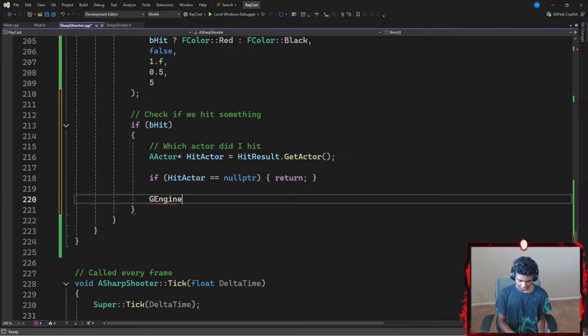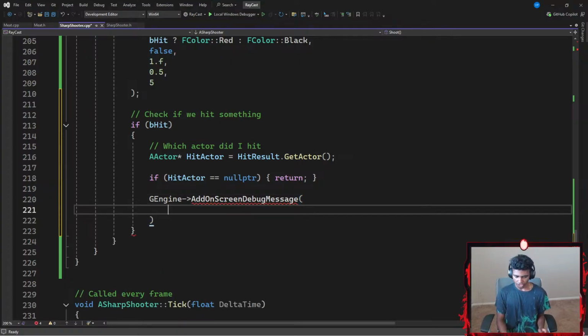I'm going to go with something like GEngine, which points towards AddOnScreenDebugMessage. Alright, guys, let's go with something like that message with parentheses. That requires a few parameters. The first parameter is going to be a key, which is going to be -1. Second is going to be for how long do I want my debug message to be displayed on my window. I'm going to go with 2.f, 2 seconds on my window. And then what color do I want it to be? I'm going to go with something like FColor as the structure. Using a scope resolution operator, I want to point towards Black. I want to see what I hit in a black color.